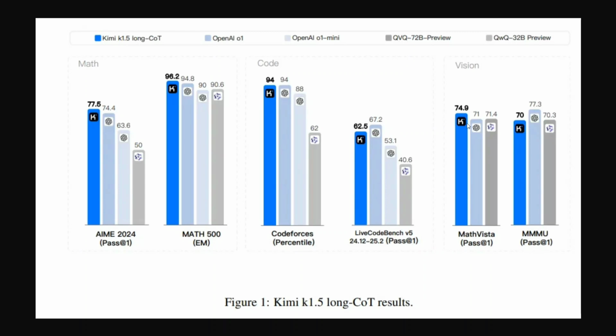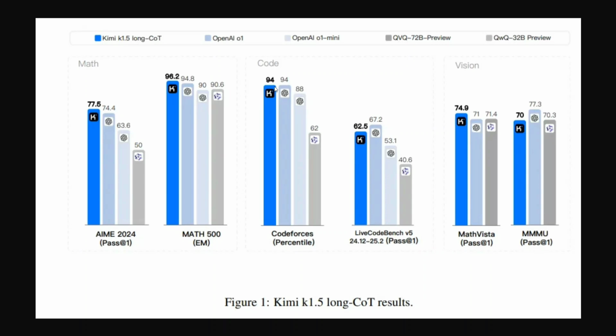On Math Vista, it is again outperforming O1, and on Triple MU, it is again lagging. So out of the 6 benchmarks the team has shared, on 3 of them Kimi K1.5 is leading, on 2 of them it is lagging behind, and on 1 they are almost similar.